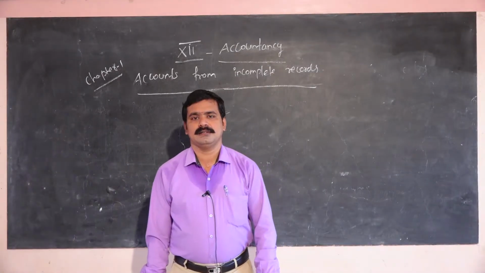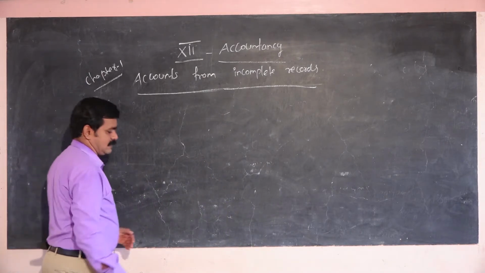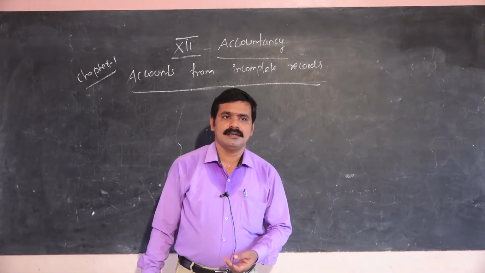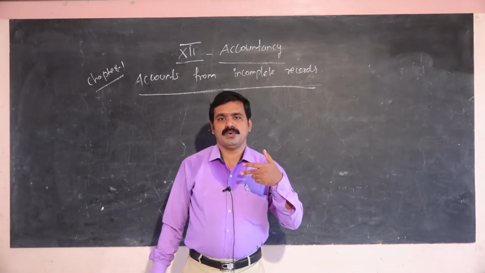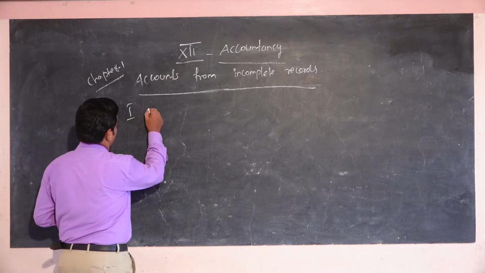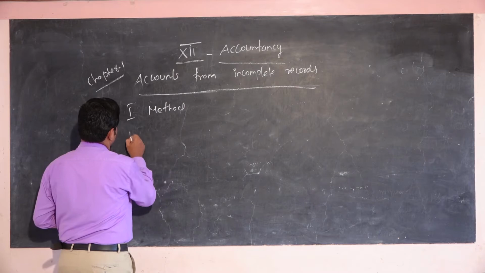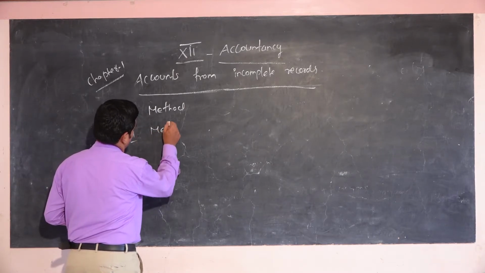I am going to start problems in this chapter. This problem can be solved in two ways. One is the first method, that is method 1, and the other is method 2.